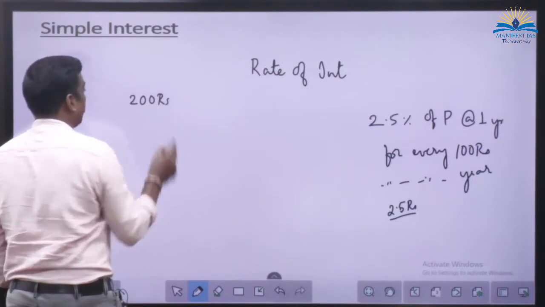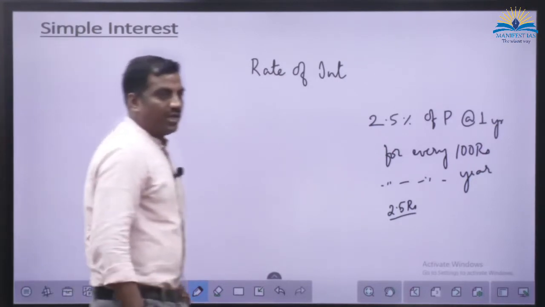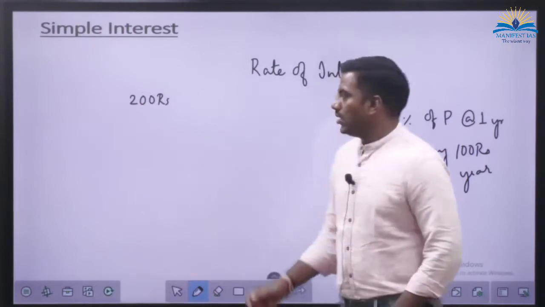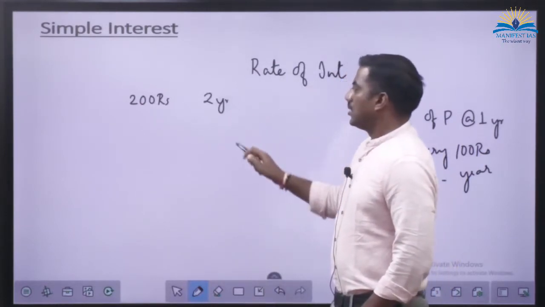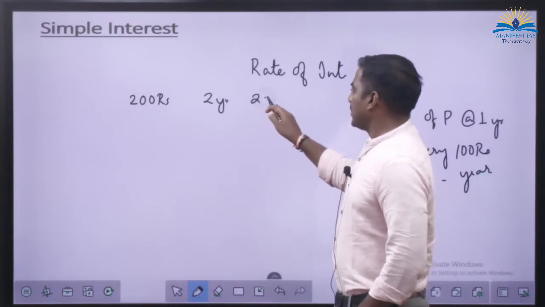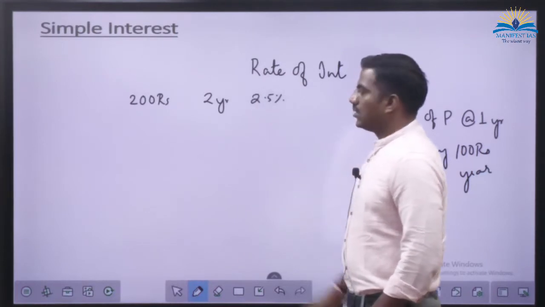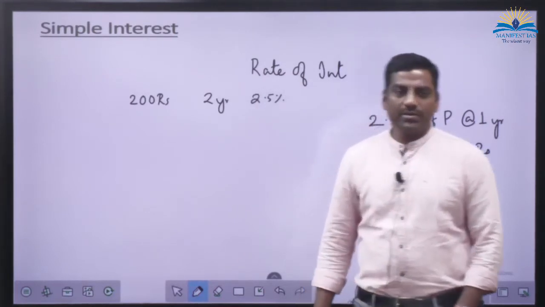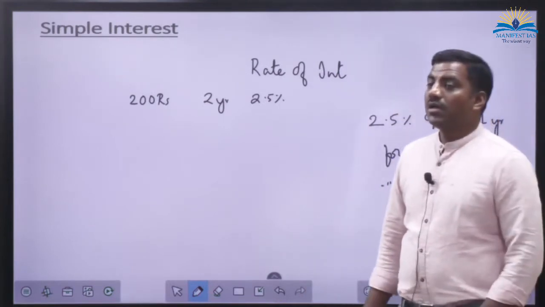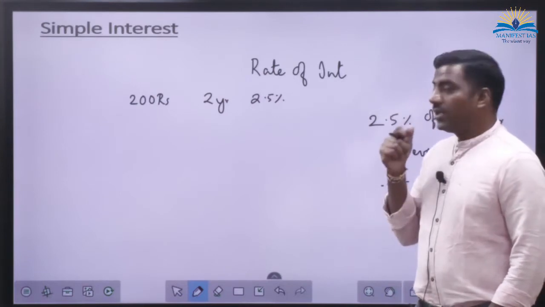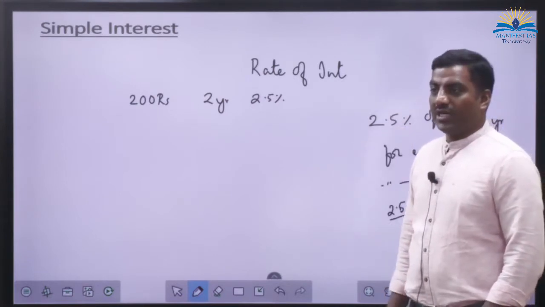If you keep 200 rupees for 2 years, at the rate of 2.5% only, how much extra are you going to get? You are keeping 200 rupees for 2 years.